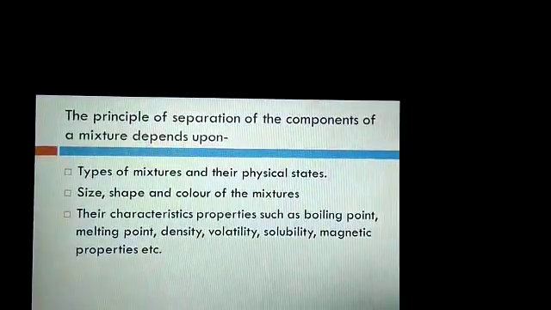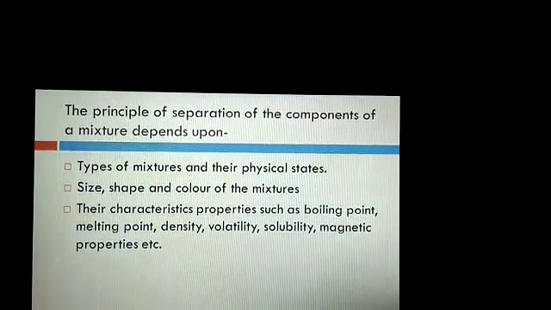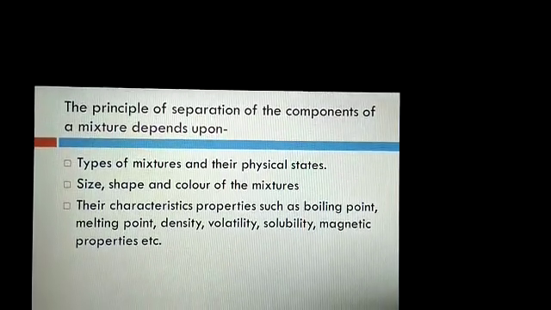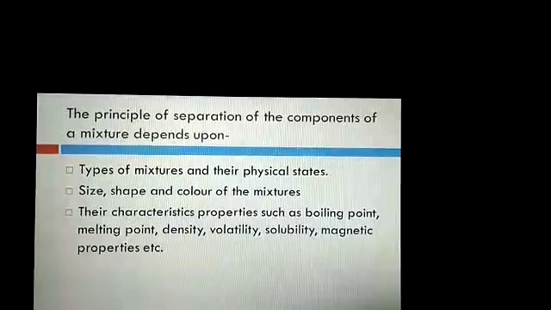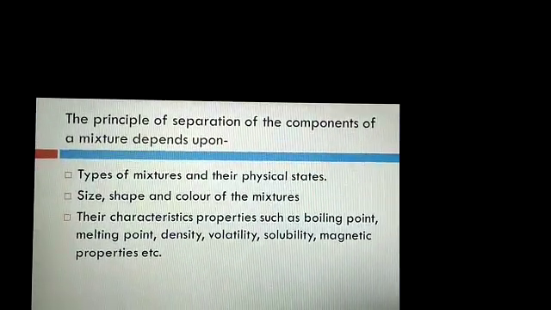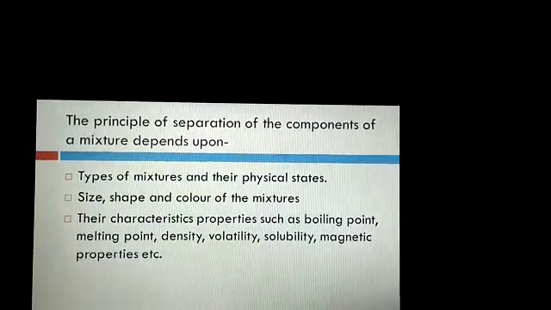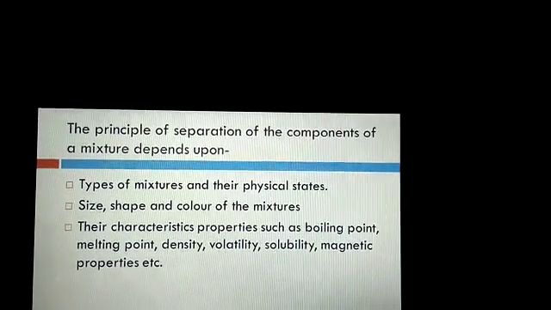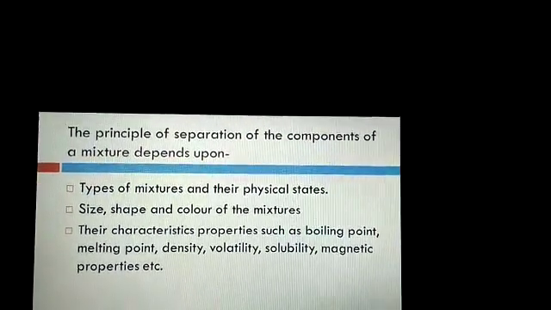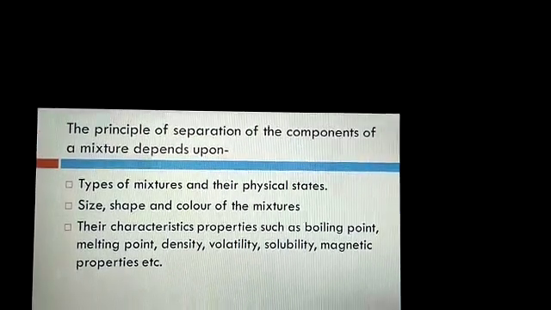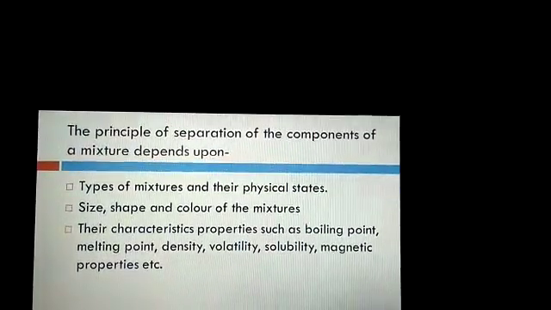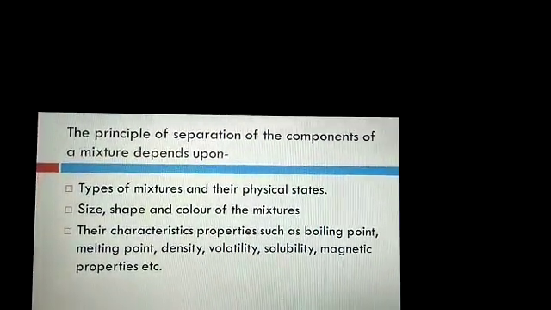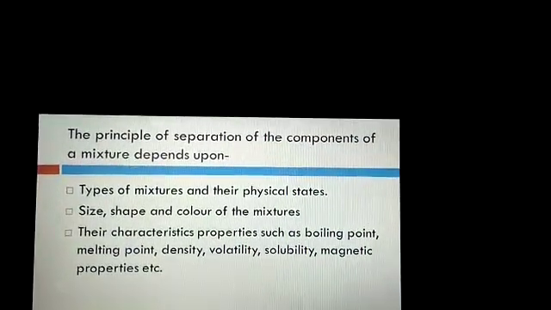The next is the principle of separation of the components of a mixture. It depends upon the types of mixtures and their physical state. This means the type of the components of any mixture and their physical state, whether the mixture is in liquid state, solid state, or solid-liquid state. That determines the principle of separation, which means which method we will apply to separate the components of any mixture depends upon the type of mixture and their physical state.